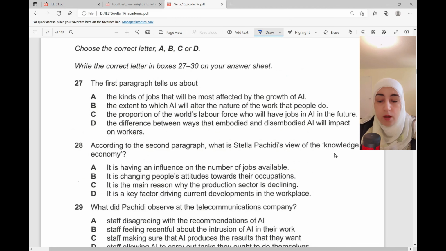I go to the question: choose the correct letter in boxes 27 to 30 on your answer sheet. I'm going to choose one answer only. So the first paragraph, this is number 27. The first paragraph tells us about... okay, I know from this question that I'm going to deal with paragraph 1 only. So I'm going to look for the answer in paragraph 1. I know that I need to find the main idea.